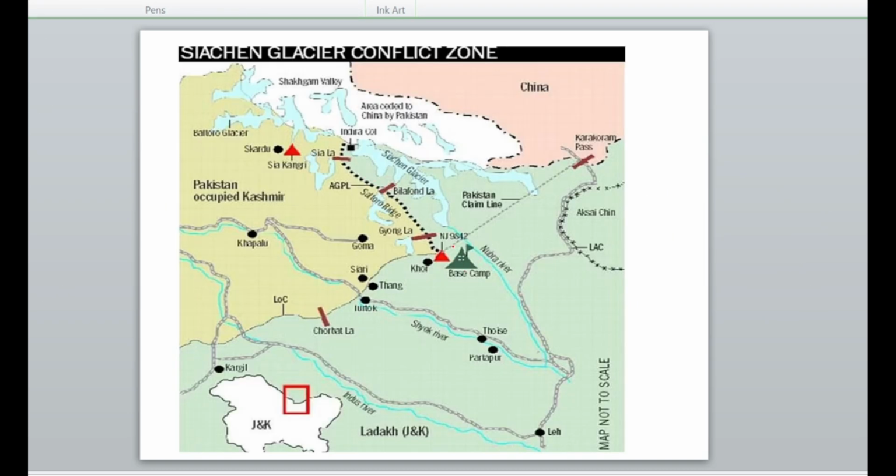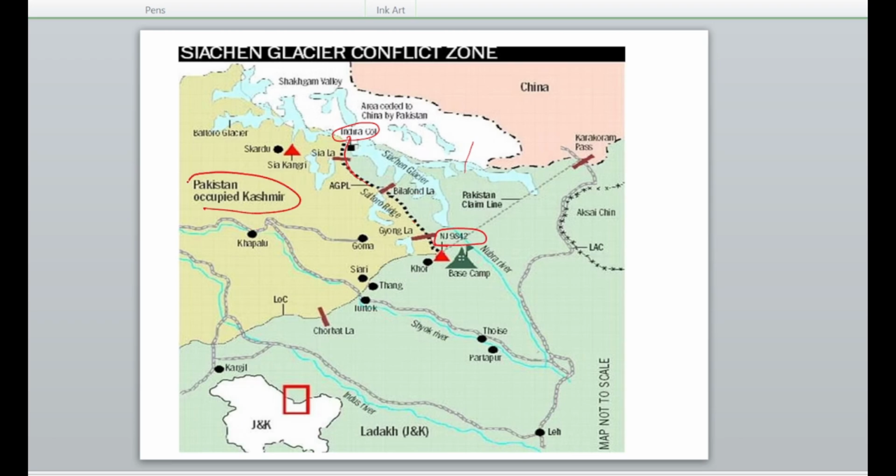This is what I am taking as NJ9842. From here Pakistan says the boundary will go north, therefore they claim Siachen to be their territory, but India will say no, it is along the Nubra. Here up to Indira Col the line will go like this, up to here our point will be, so therefore Siachen will be in our territory.